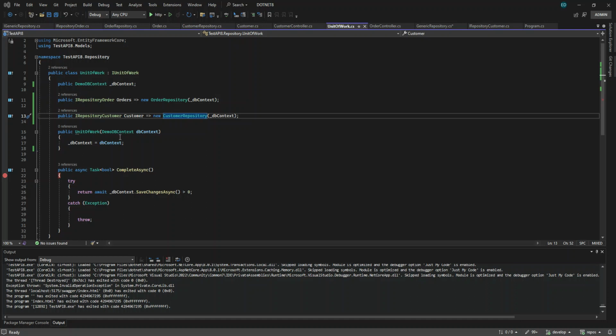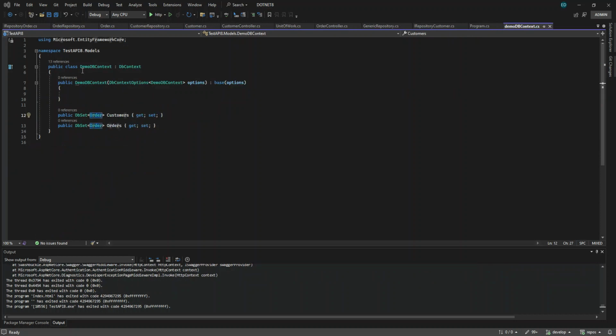The unit of work, we already inject here DB context, and we assign the context equals DB context. Why is it still up here? Public. This is already the problem here, guys.